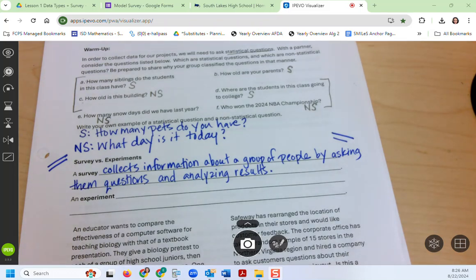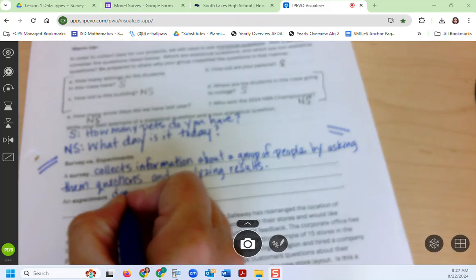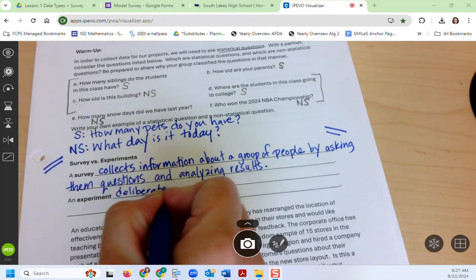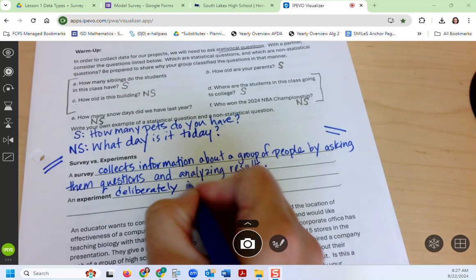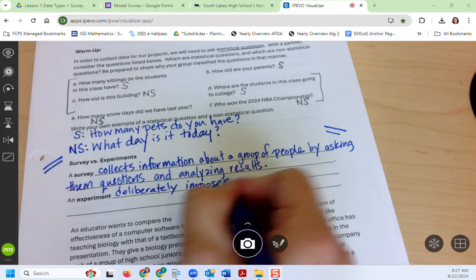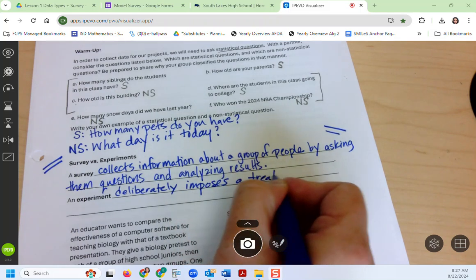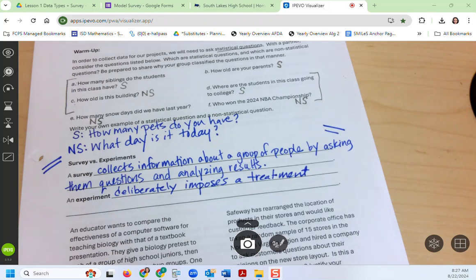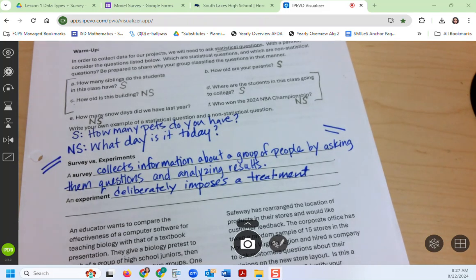All right, so an experiment, the definition is not as straightforward as a survey definition. So I'm going to read you the definition, we're going to write it down, and then we're just going to make sense of it, okay? An experiment deliberately imposes a treatment on individuals to measure their responses. So we're going to write that down, and then we're going to make some sense of it. Deliberately imposes a treatment on individuals to measure their responses.